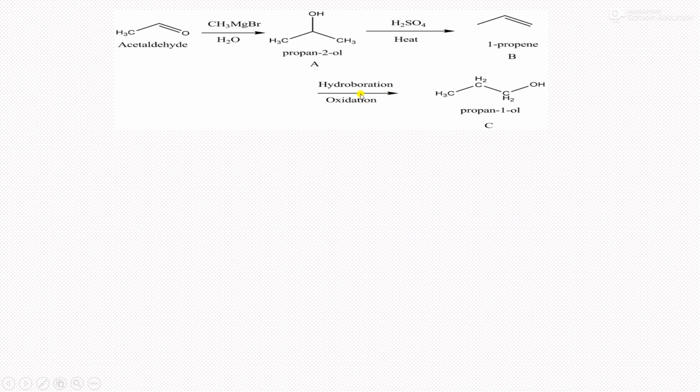Hydroboration oxidation gives us the compound CH3CH2CH2OH, when propene is reacted with B2H6, a hydroboration oxidation reaction. You might be well aware of this reaction.